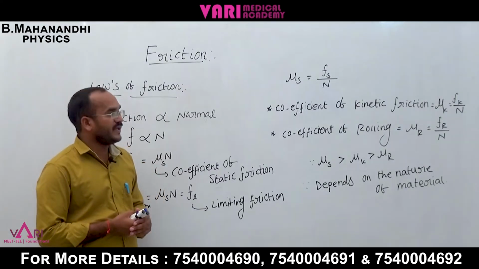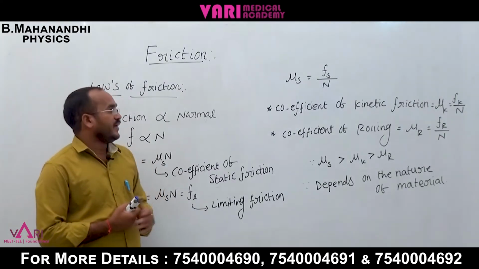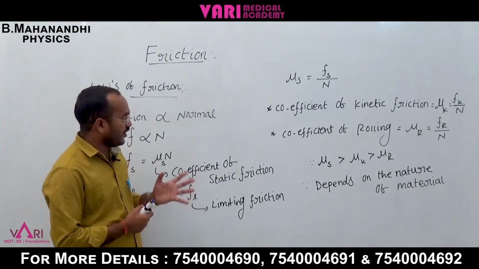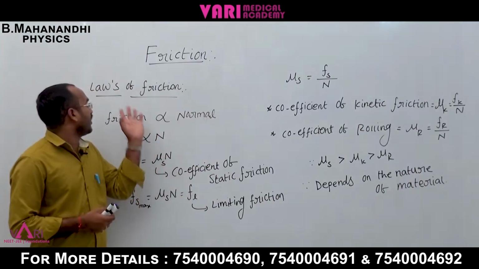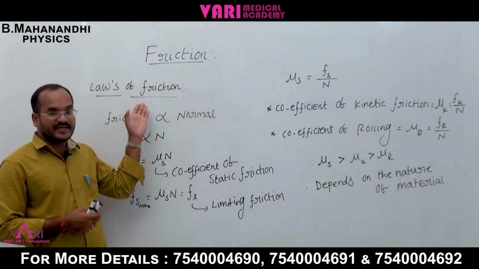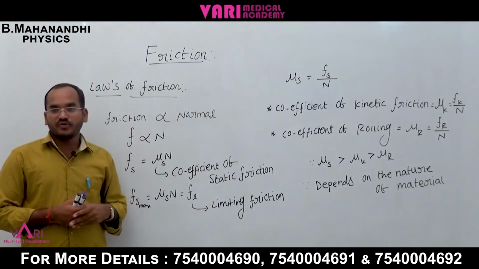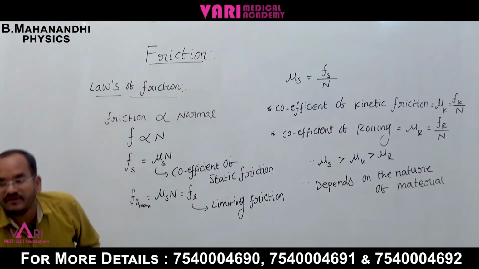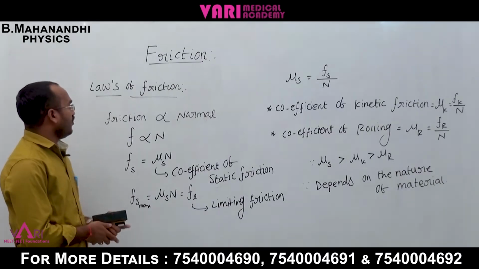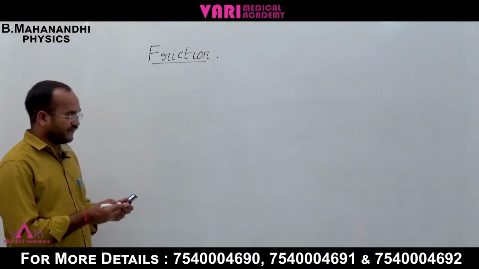What is the explanation of the next topic? We have already discussed the laws of friction. Next, the angle of friction. How can we find the angle of friction?